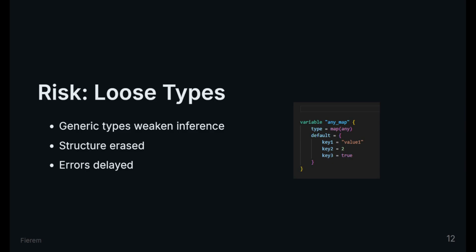Using overly generic types weakens the graph. For example, using map any erases homogeneity and structure. Terraform can still run, but it reasons less precisely. This is not dangerous, it is ambiguous. Ambiguity delays errors until later phases. One future lesson will explore this boundary.